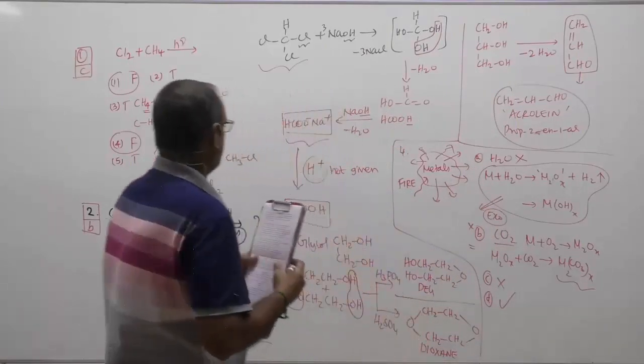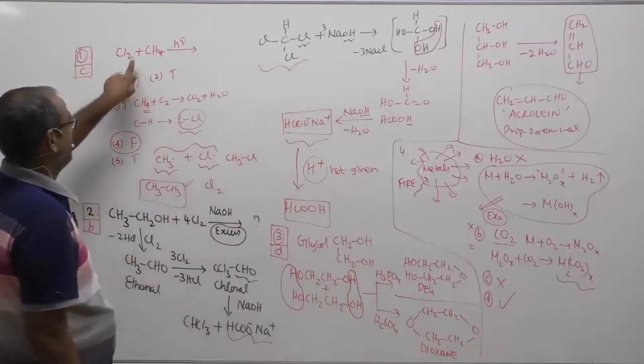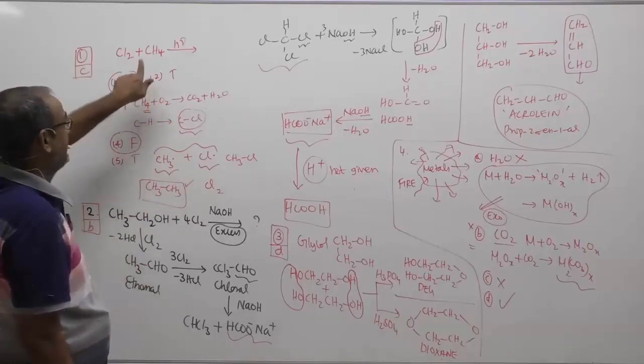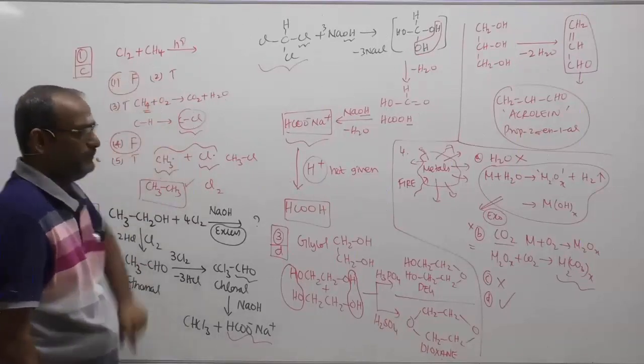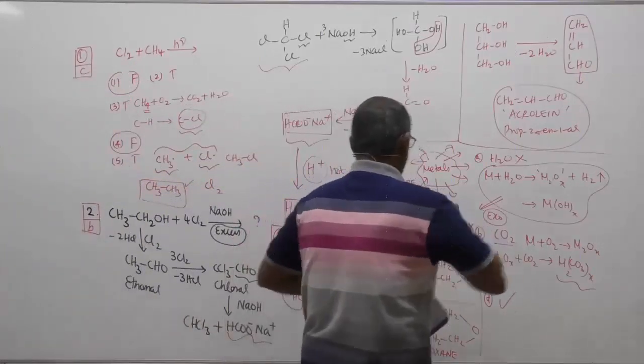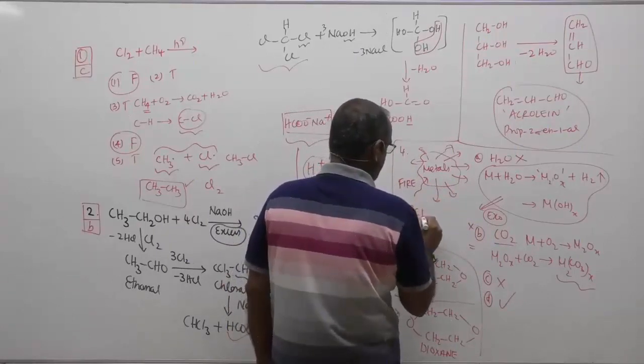Children, such a metallic fire can be put off by using the concept of decrease in flammability by replacing the corresponding hydrogen by chlorine. The maximum number of hydrogens that can be replaced there is 4, therefore CCl4.